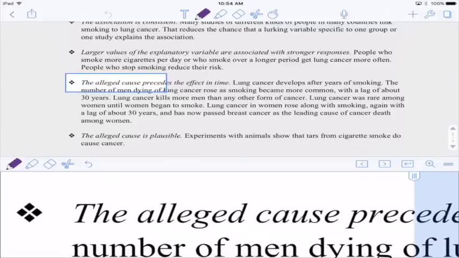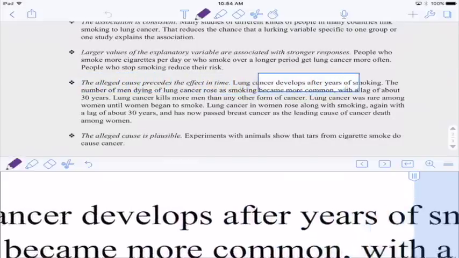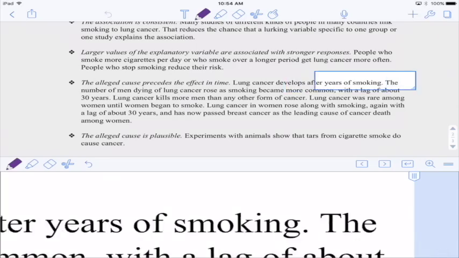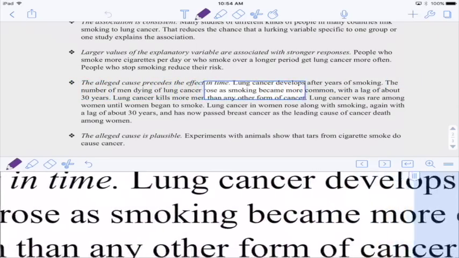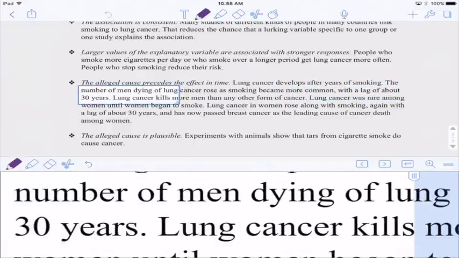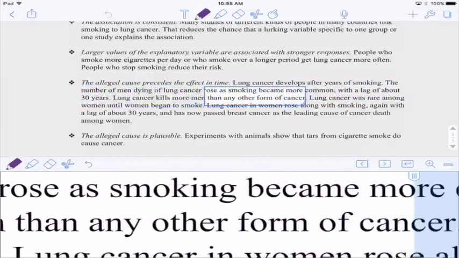The alleged cause precedes the effect in time. Lung cancer develops after many years of smoking. The number of men dying of lung cancer rose as smoking became more common, with a lag of about 30 years. Lung cancer kills more men than any other form of cancer.